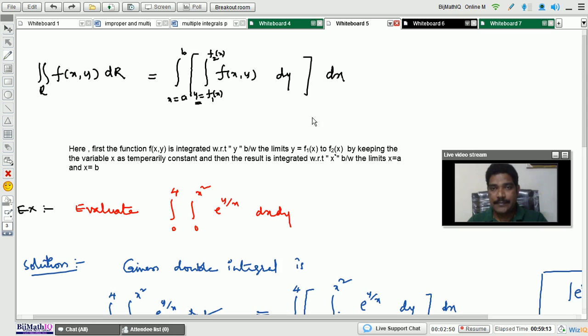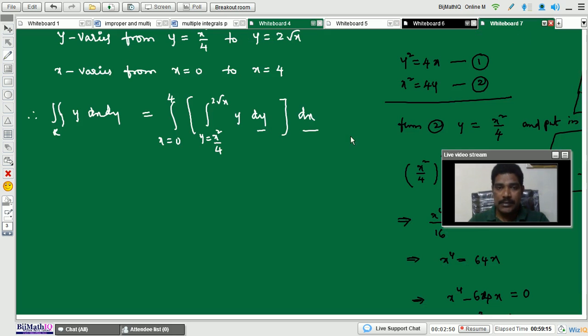The integration order is dy and dx, right? So here also we are writing dy into dx.